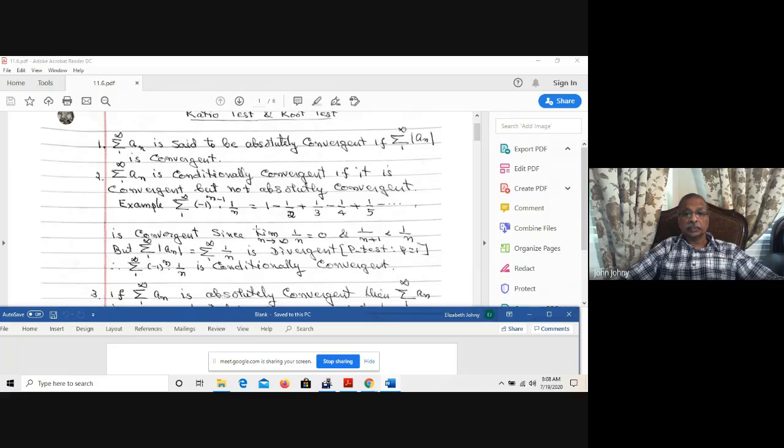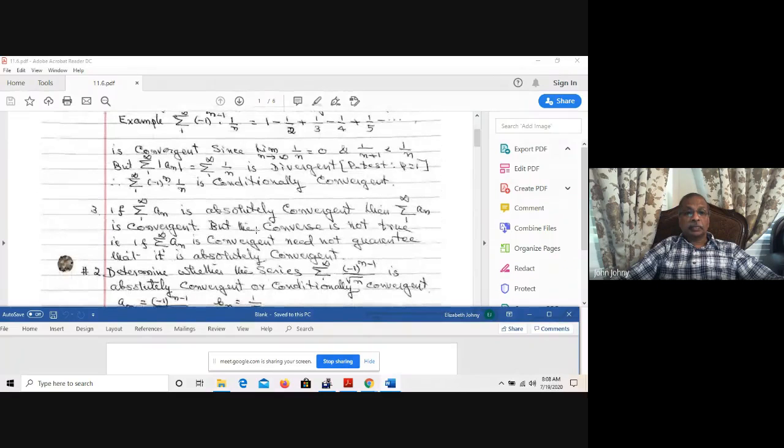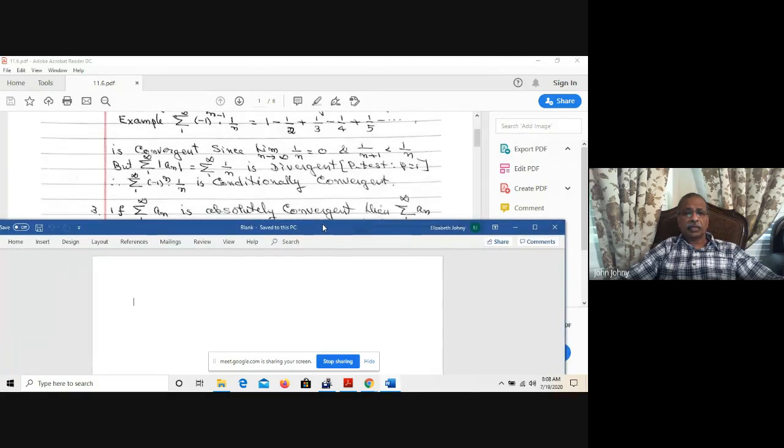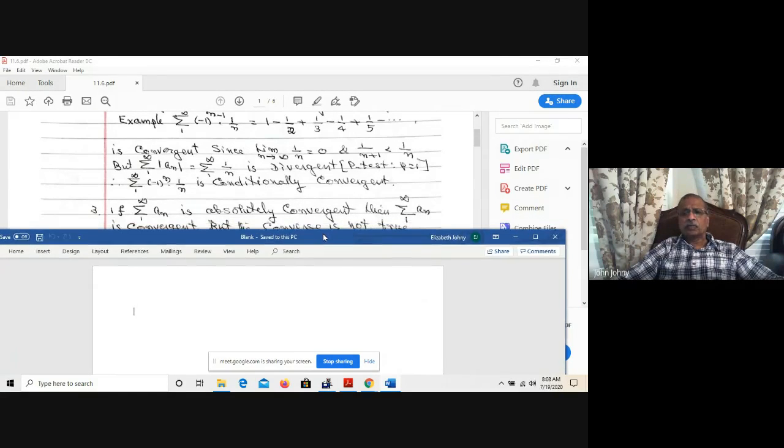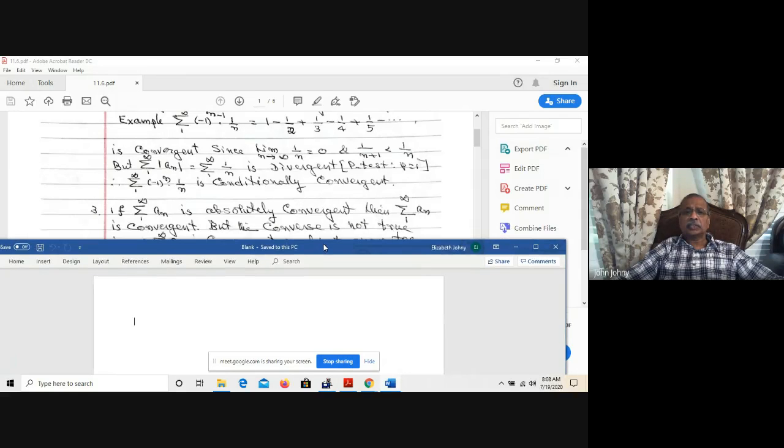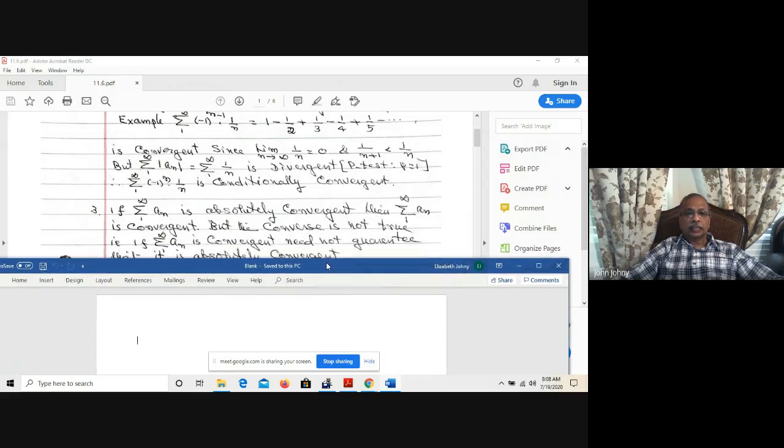Okay, third result. If sigma n varies from 1 to infinity of an is absolutely convergent, then sigma an is convergent. But the converse is not true. That is, if sigma an is convergent, that need not guarantee that it is absolutely convergent.